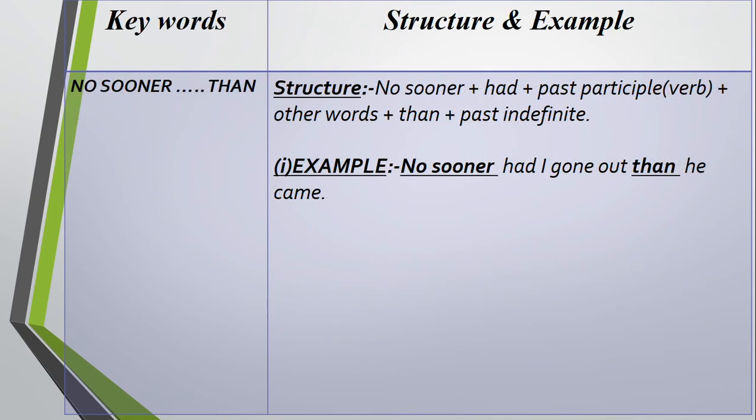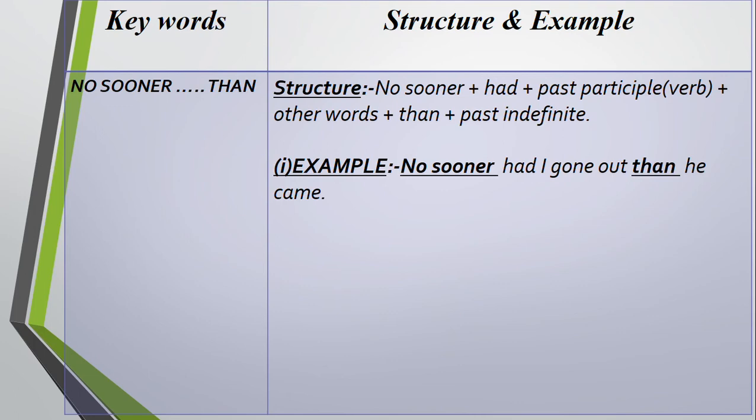No sooner than. Very important here, there is a word, the spelling of than. See, no sooner plus had plus past participle plus other words plus than plus past indefinite. Here is an example: no sooner had I gone out than he came. Most of the students make a spelling mistake here.